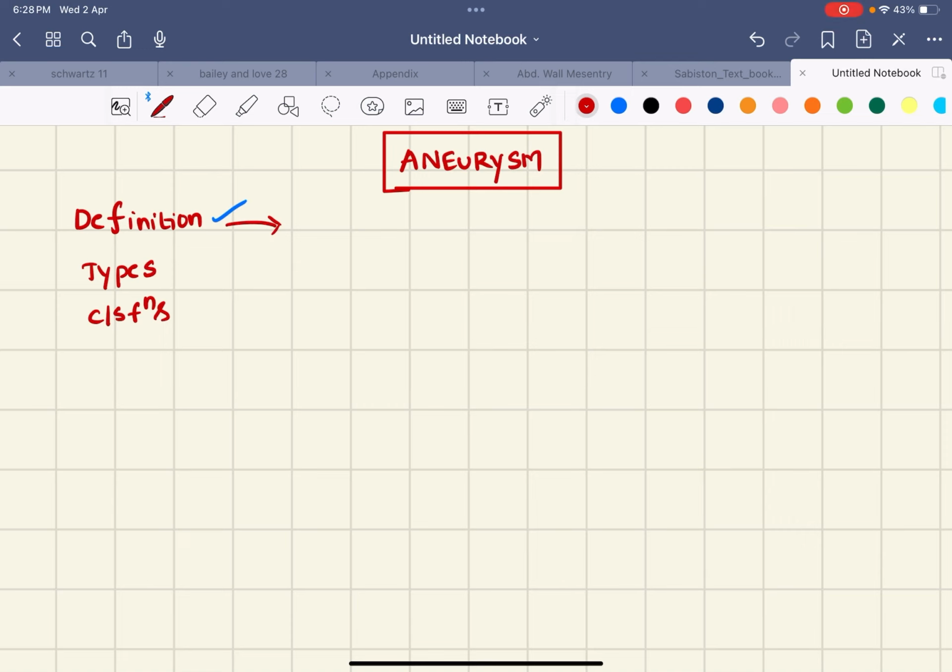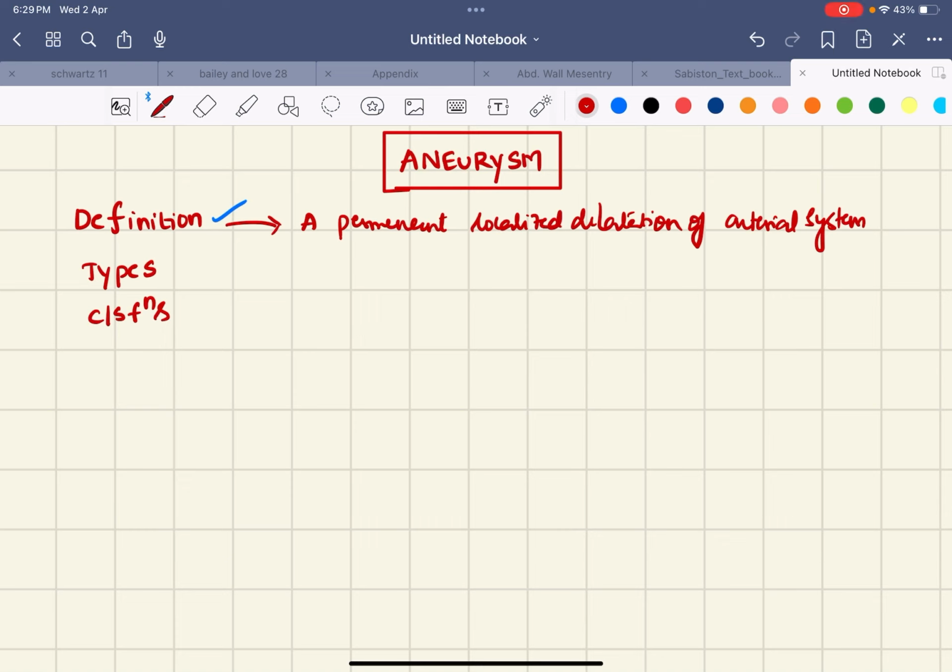There are many definitions, but in standard books there will be a definition, so we have to follow that. It is a permanent localized dilatation of an arterial system. So if it is a localized dilatation, we can call it an aneurysm.